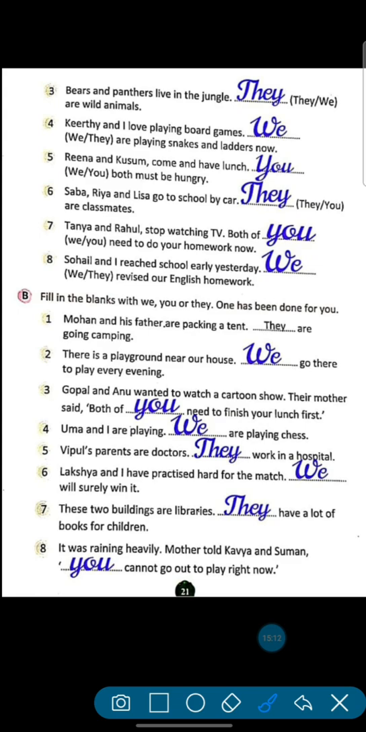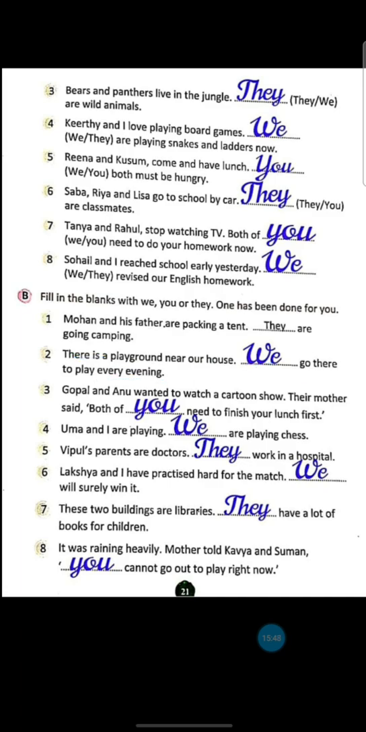Now again, second. There is a playground near our house. Our means हमारा, हमारे घर में. It means मेरे घर के पास. Our means हमारा: me, my mama, my father. It means I is also included here. There is a playground near our house. We go there to play every evening. Okay, student?